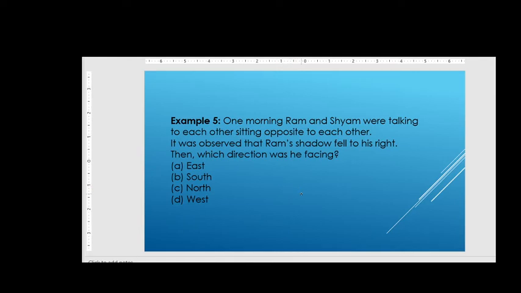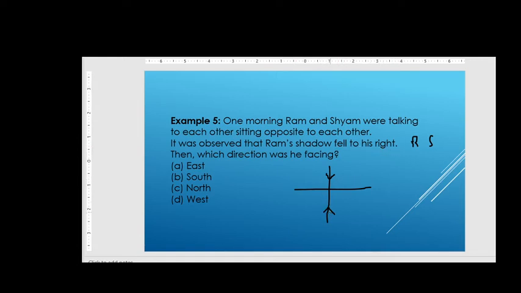Now let me tell you the answer for this question. Ram and Shyam were talking to each other sitting opposite to each other, right? In the first question it was said that they are sitting back to back. Here they are sitting opposite to each other. It was observed that Ram's shadow fell to his right.